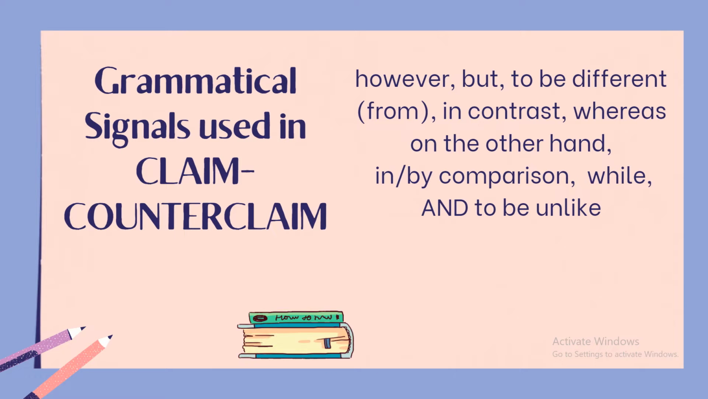Now, these are the grammatical signals used in claim and counterclaim. We have however, but, to be different or to be different from, in contrast, whereas, on the other hand, in or by comparison, while, and to be unlike.